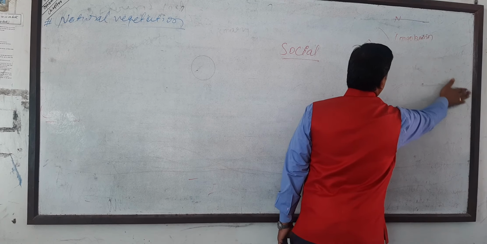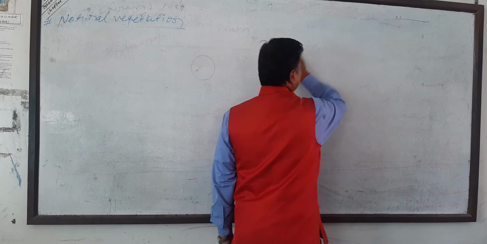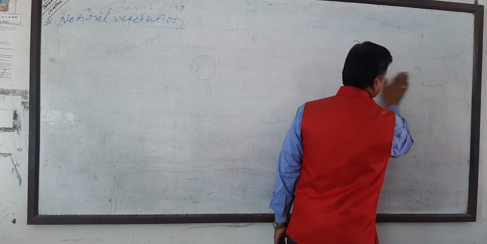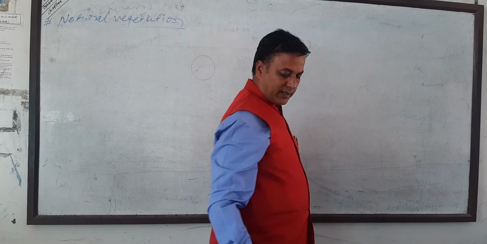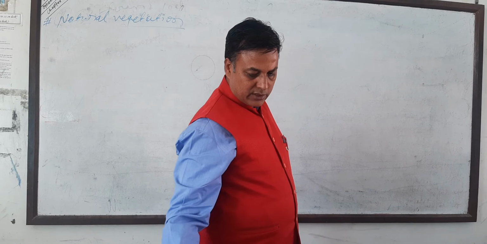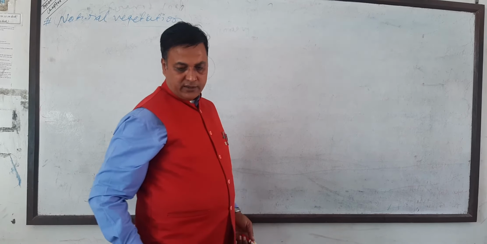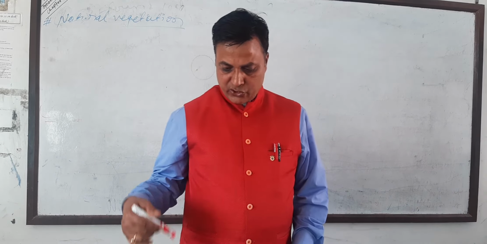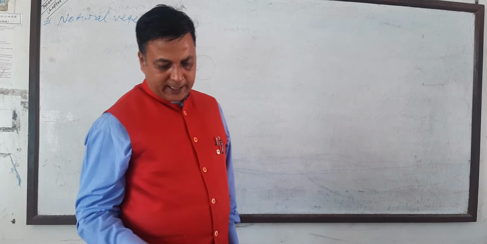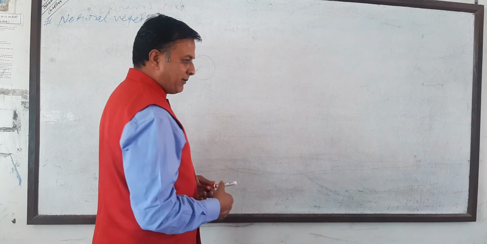Therefore it is called the savanna climate, also called tropical savanna. It lies from 5 to 20 degrees latitude of both hemispheres.